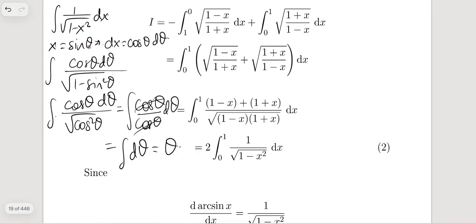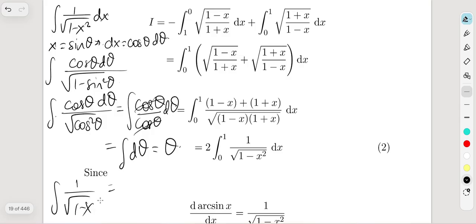And what is theta? From this equation, theta can be written as arc sine of x. So finally your integral, the integral of 1 over the square root of 1 minus x squared, is coming out to be arc sine of x plus c, right?